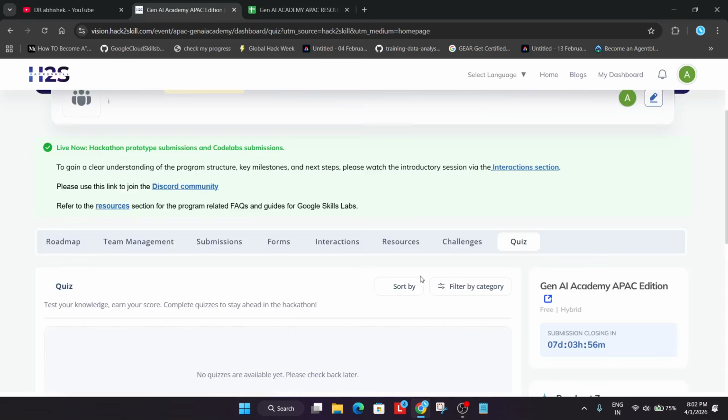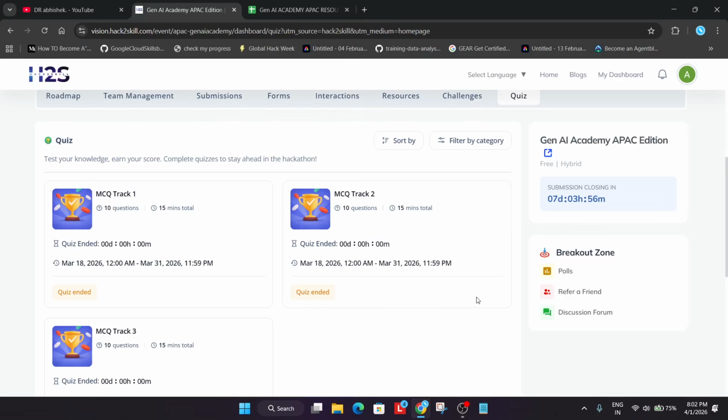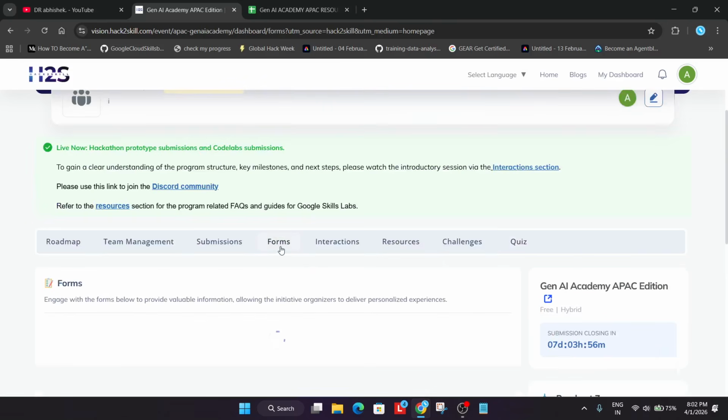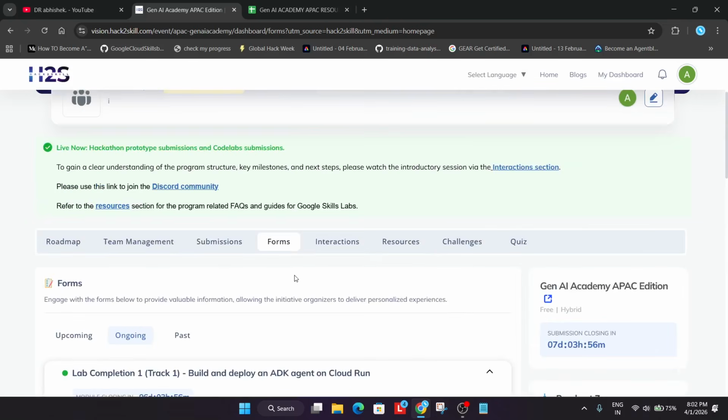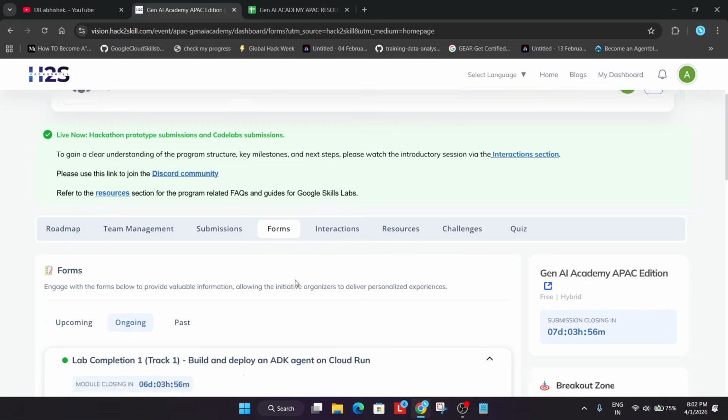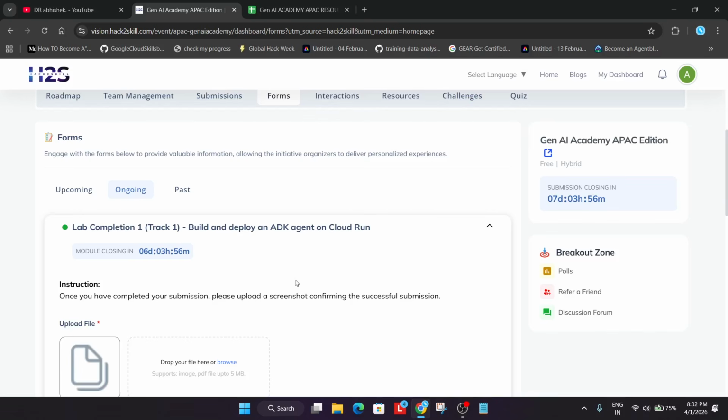As you can see, we have completed the quiz and it's showing ended over here. Similarly, in the form section for the code lab, it is completely empty. So if you want to get your progress back, first thing to understand, if you form a team, you have to redo the step. Just upload the screenshot. You don't have to redeploy your project again, meaning complete the code lab. If you have saved the screenshot, you can upload it. In case you haven't saved the screenshot, you just have to redo the code lab.